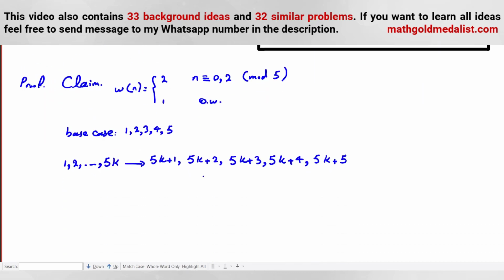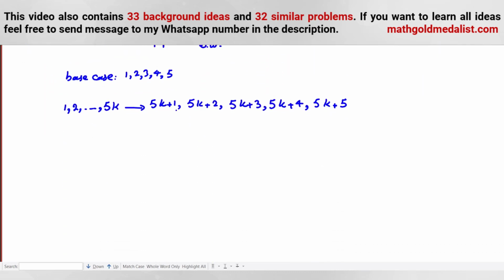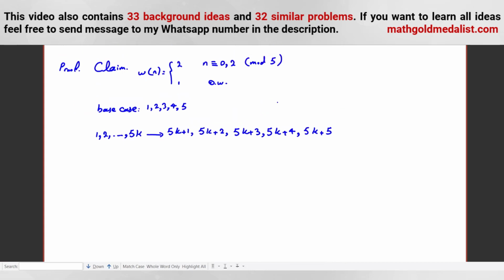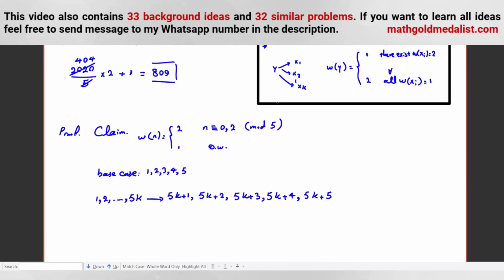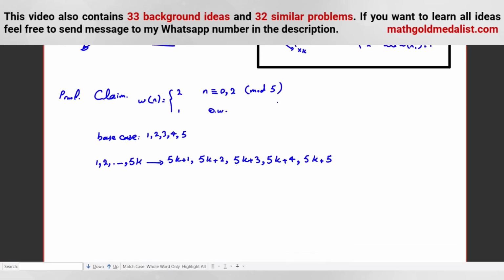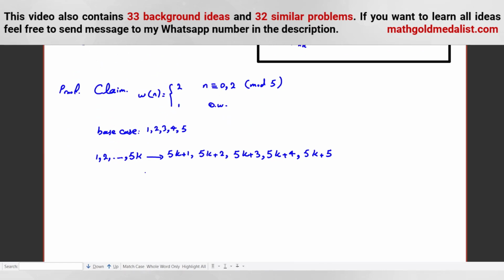This lemma is also useful for proving 5k plus 1, where we want to prove the first player is the winner. We know 5k because of this, so here we can apply induction. For 5k, W is 2. So 5k plus 1 goes to 5k, and W of 5k is 2. So by the lemma, we can say W of 5k plus 1 is 1. So we prove the first one, and you can prove the rest like this.